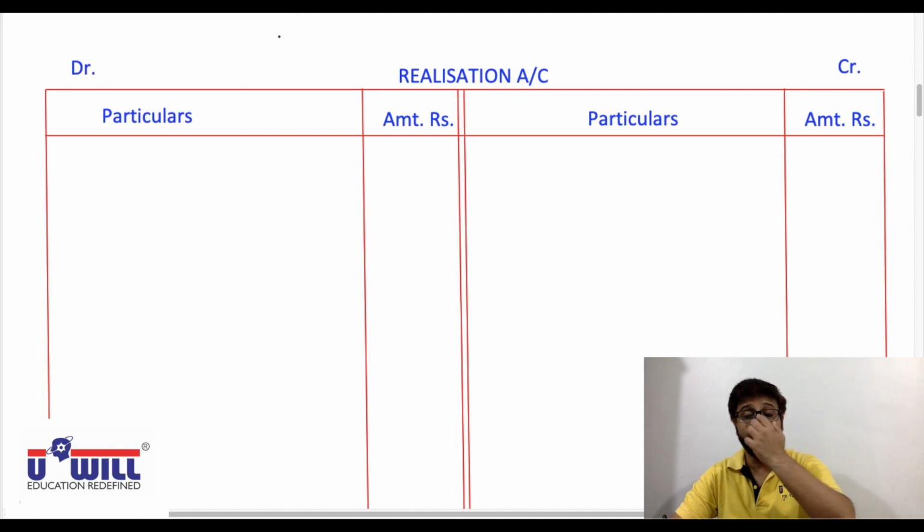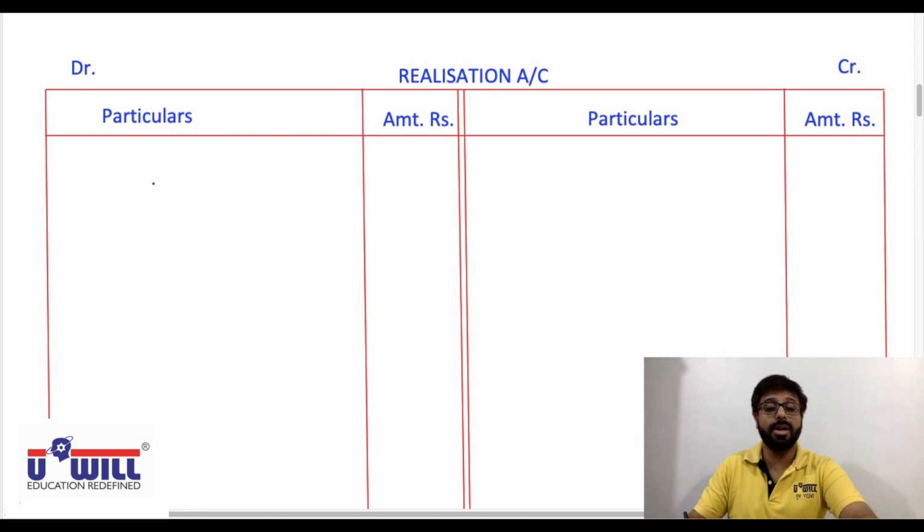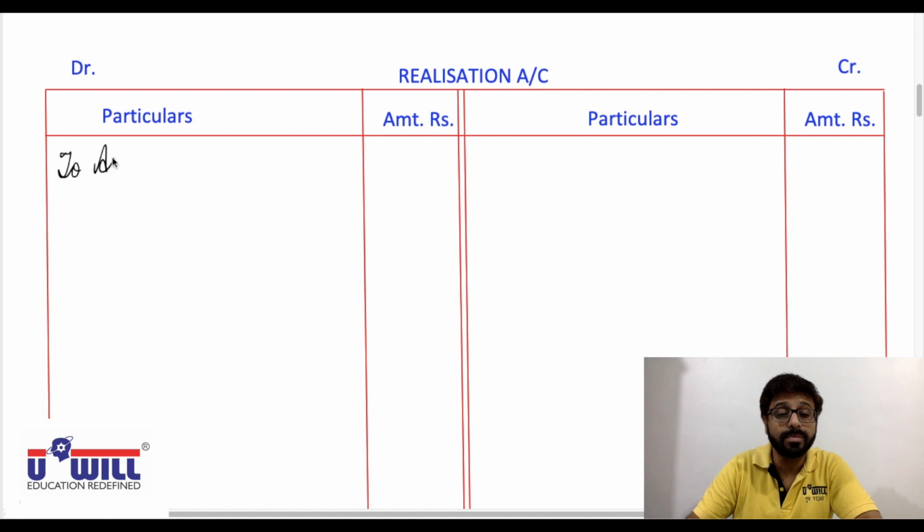Okay. Now first entry in the books of transferor company is realization account debit to assets account. So in realization account we'll write on the debit side opposite account to assets account. Now in that we will take all the assets from the balance sheet at book values.